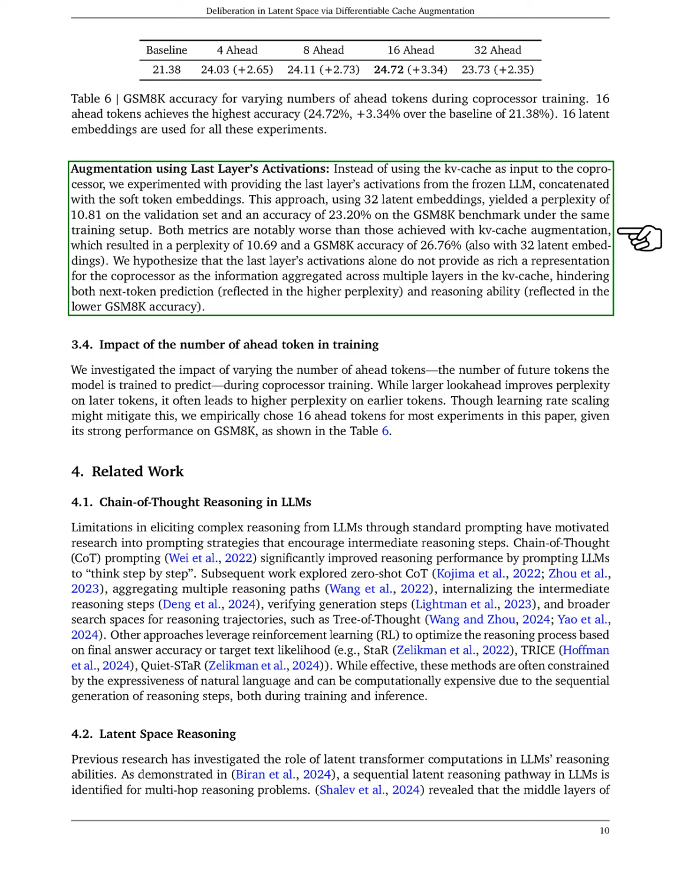Lastly, we experimented with using the last layer's activations from the frozen LLM instead of the KV cache as input to the coprocessor. This approach, using 32 latent embeddings, resulted in a perplexity of 10.81 and an accuracy of 23.20% on GSM 8K, both of which were worse than the KV cache augmentation results. We believe that the last layer's activations do not provide as rich a representation for the coprocessor as the information from multiple layers in the KV cache, which negatively impacts both next token prediction and reasoning ability.